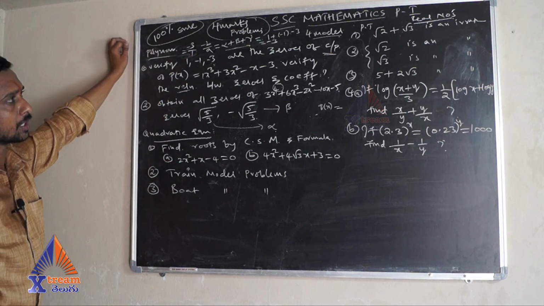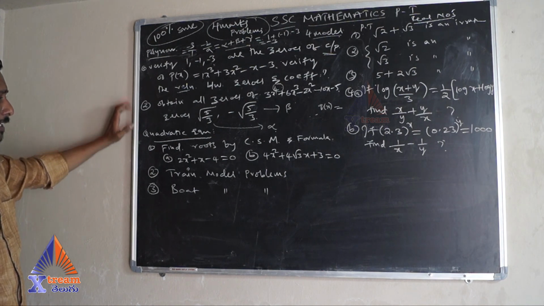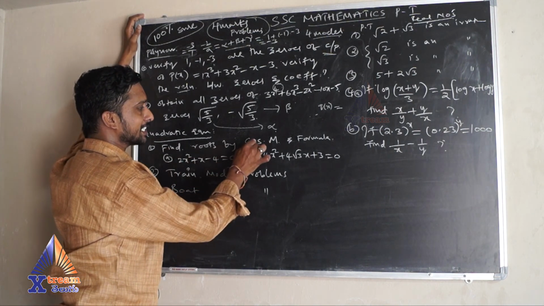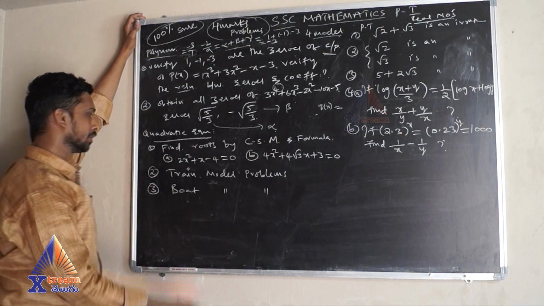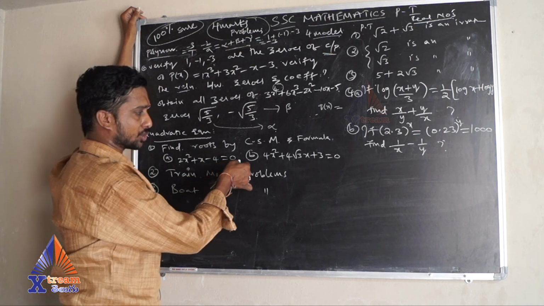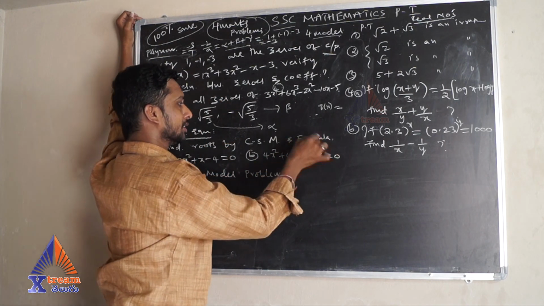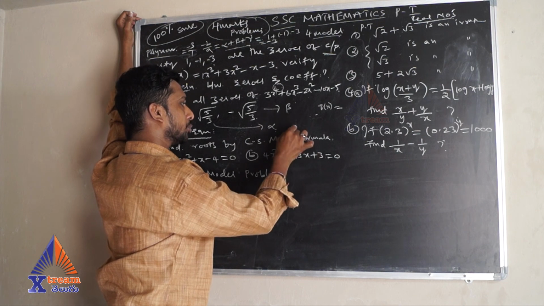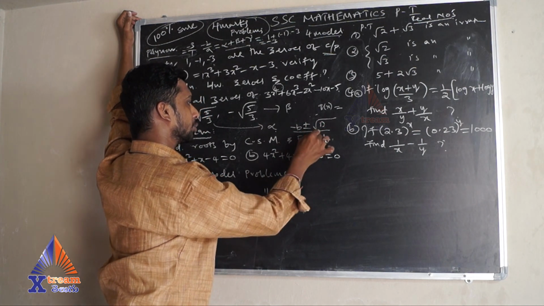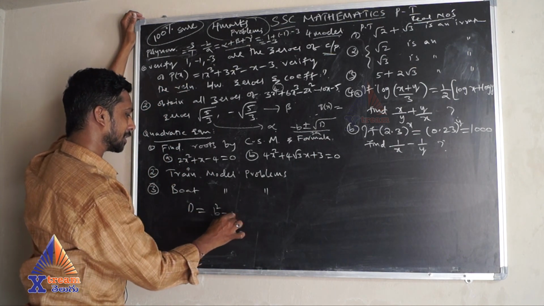Next, after polynomials you have quadratic equations. In this, the 4 marks expected questions are: find the roots by completing square method. The equation is 2x square plus x minus 4 is equals to 0. So, the completing square method or else the formula based method. In the formula based method, you will get 2 marks: minus b plus or minus under root of discriminant by 2a. So what is the discriminant? The discriminant is equals to b square minus 4ac.